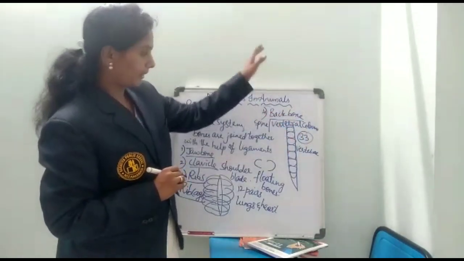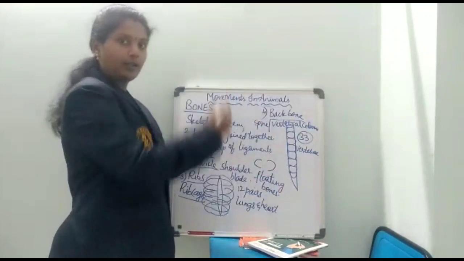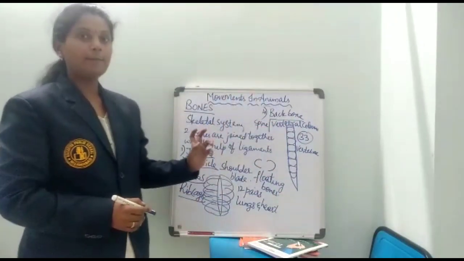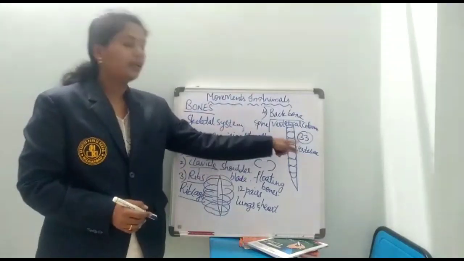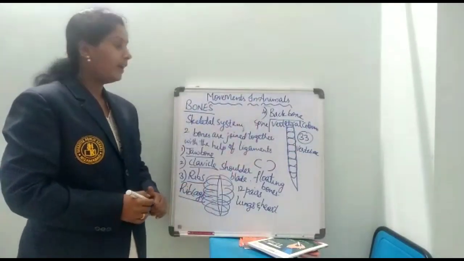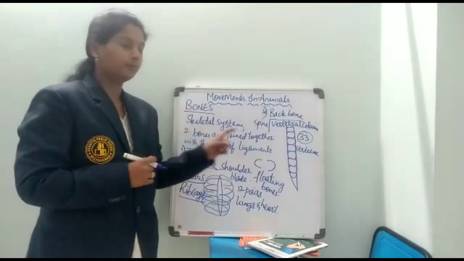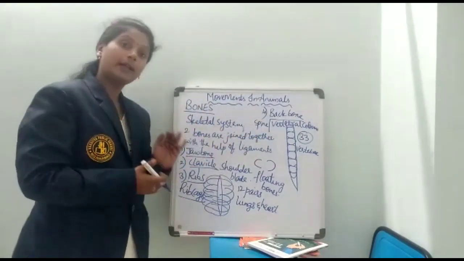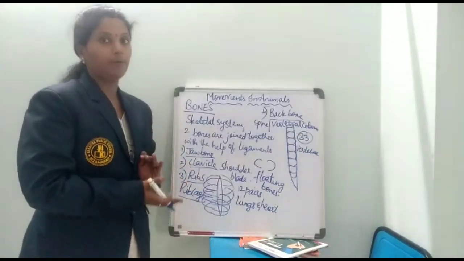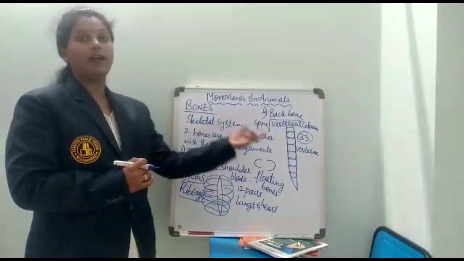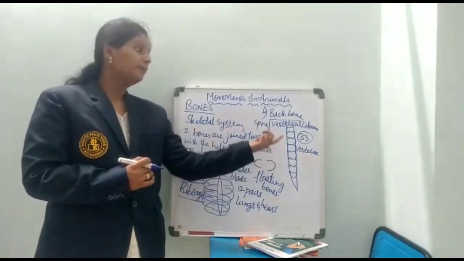As the vertebrae are arranged in a column, like one line, that is why we call it the vertebral column. How many bones are involved in this? 33 bones are present, and each bone is present one on the other. That is why we are able to bend our backbone. We are able to bend front, back or sideways. With the help of this only we are able to bend.